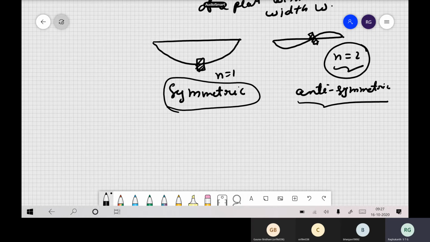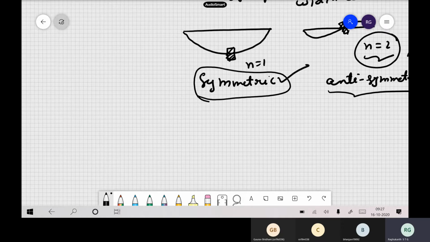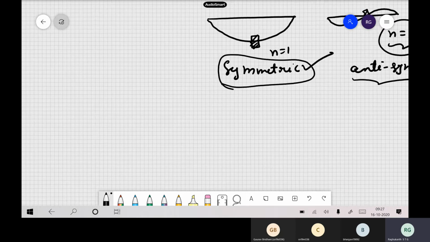Generally, stiffeners will play a role in symmetric modes. So this you followed, right? Anyway, n equal to 1 itself is very important. Now if it is a symmetric mode, so when the modes are symmetric, at this point we can write some more conditions.